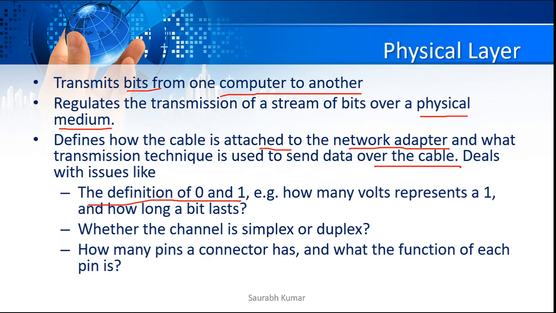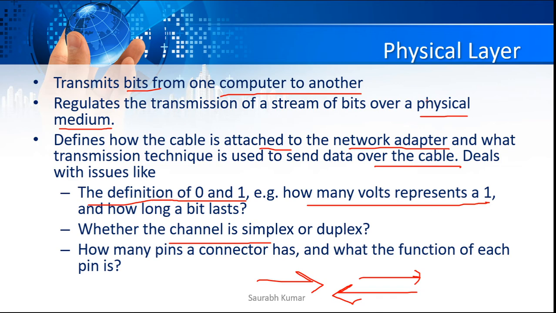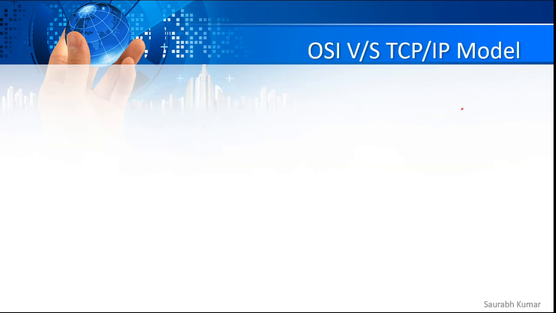The definition of 0 and 1, for example how many volts represent 1 and which represents 0, where 0 is always ground, is determined by the physical layer. Whether the channel is simplex, only sending, or duplex, sending and receiving both, also depends on the physical layer. How many pins there are in a connector and the function of each pin is also determined by the physical layer. For example, with an RJ45 connector there will be 8 pins, and the role of each pin is determined by the physical layer. That's how there are 7 layers, and you have seen that each layer has a separate kind of task.